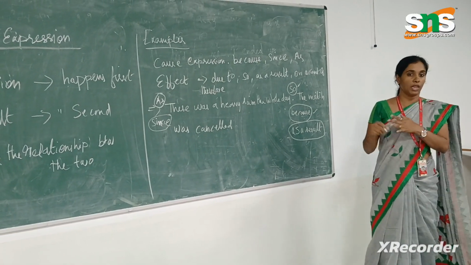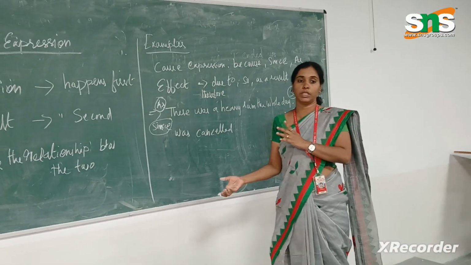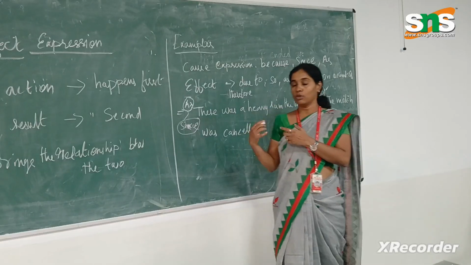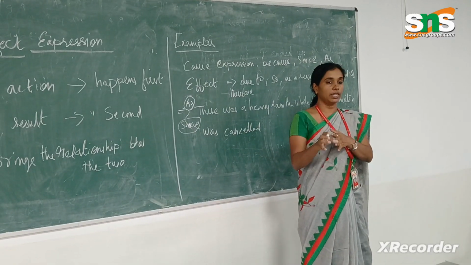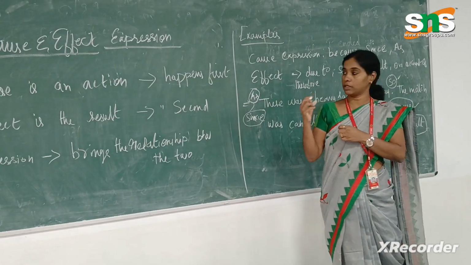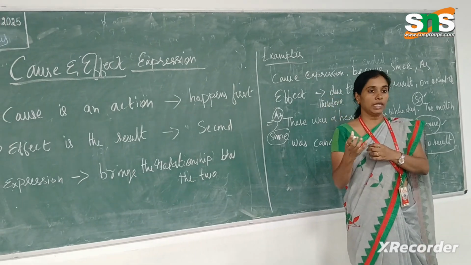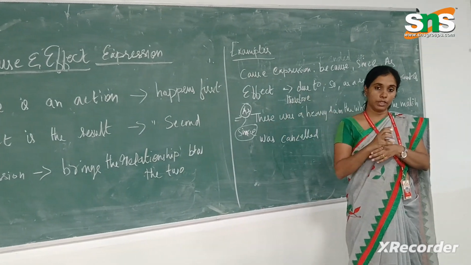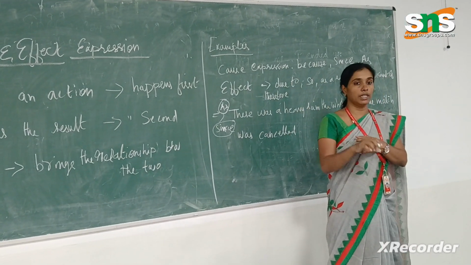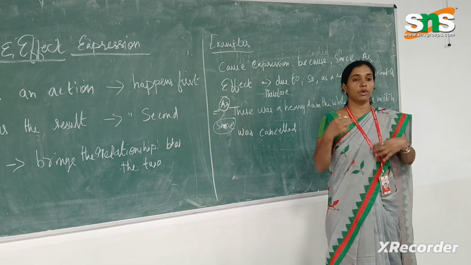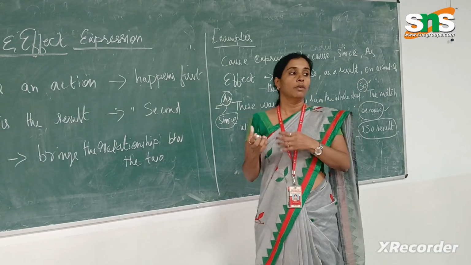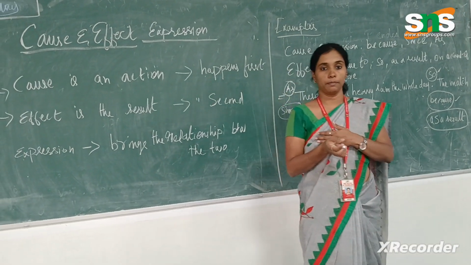There will not be any relationship between the first sentence and the second sentence. So whenever you write a sentence in a paragraph, always try to use these linking words, which tell about the relationship between the previous sentence and the following sentence, and add more value to your writing. Thank you.